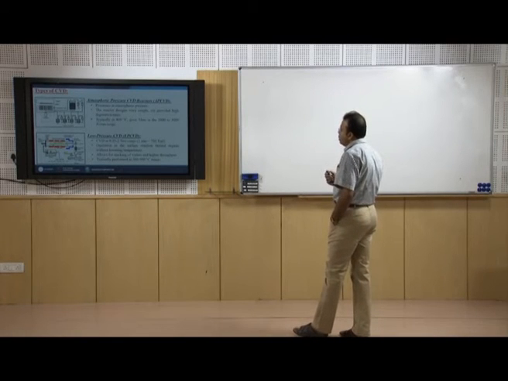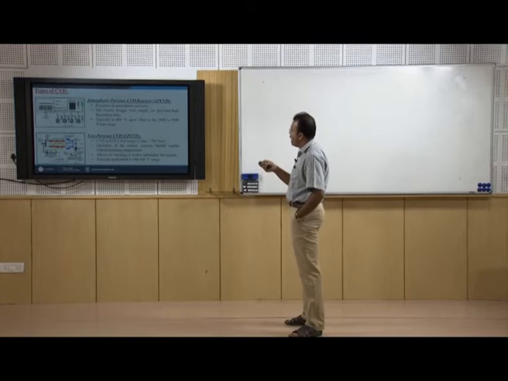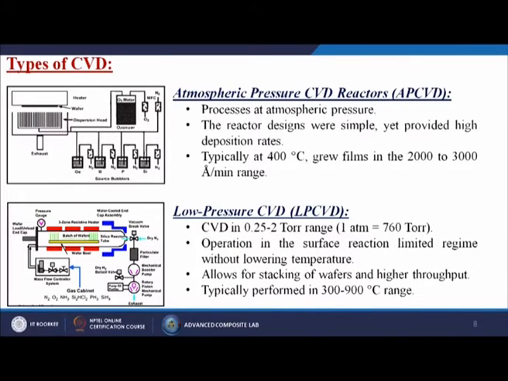Now we will go a little bit into the details of the different types of CVD processes. What are those? The first one is the atmospheric pressure CVD reactors, APCVD. It processes at atmospheric pressure; from the name itself we can understand that we are maintaining atmospheric pressure for this particular CVD process. The reactor designs were simple yet provided high deposition rates, typically at 400 degree centigrade, growing films in the range of 2000 to 3000 angstrom per minute.